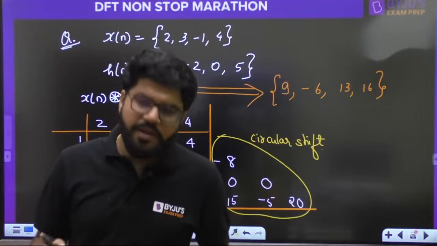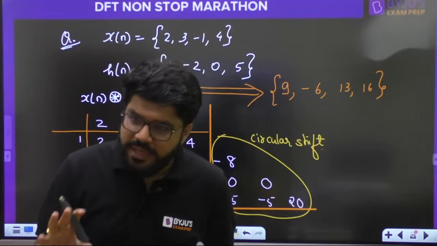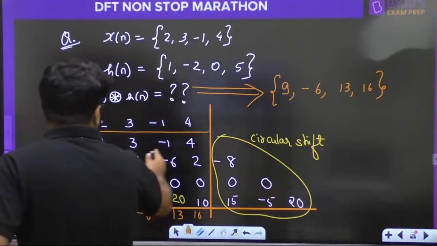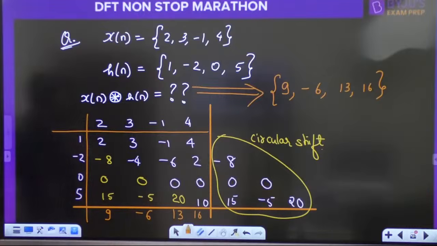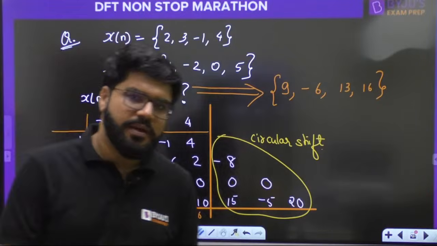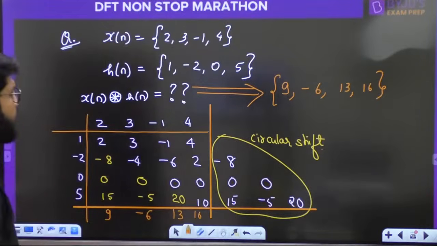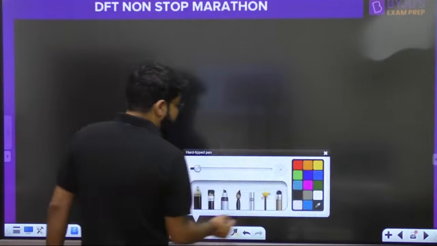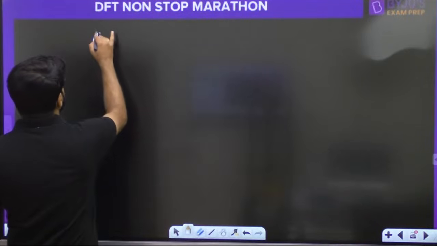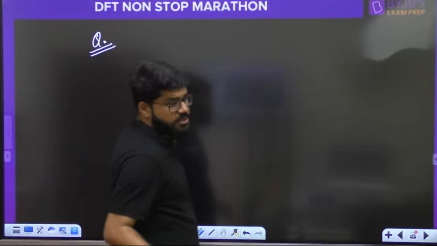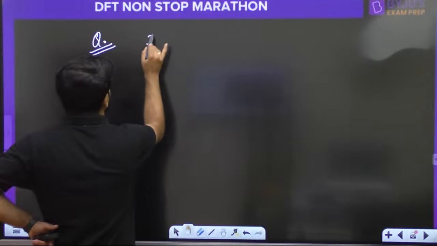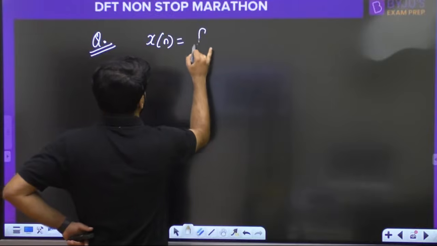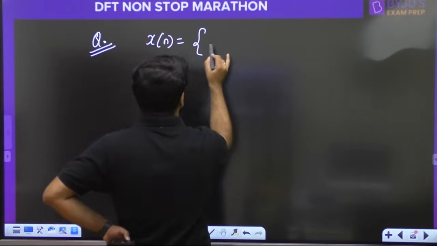So in the circular convolution also you can go for the tabular method, and whatever samples were right shifted, those which had to go to the right, do the circular shifting. Right? Is everybody clear or not? Let me test. How will I know whether you understood or not? I'll give you one question. I should also get the clarity, acknowledgement from your side.